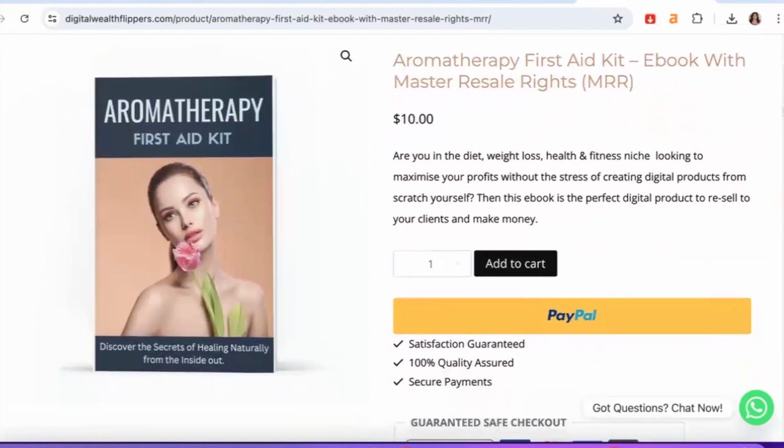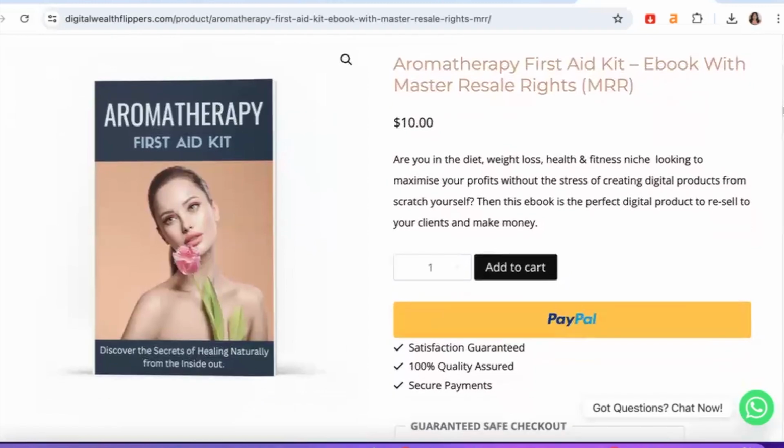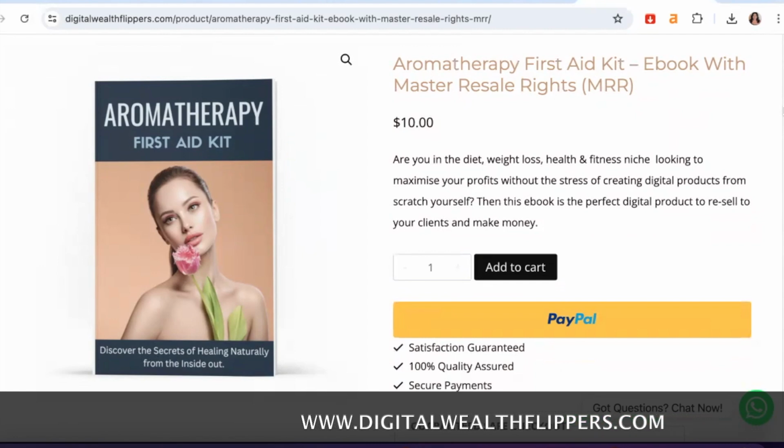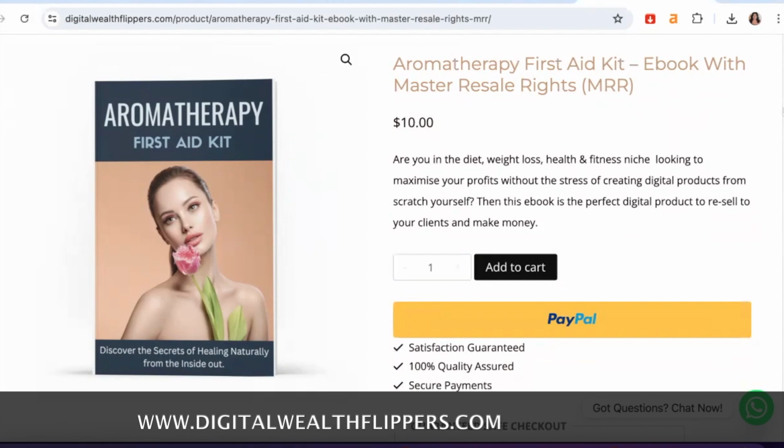Like, this is an amazing way to start making money with digital products that you never ever had to create yourself from scratch. Okay, so of course you can use the ChatGPT strategy I just showed you to create your own products yourself and do all the formatting and the editing and things of that nature, or you can save yourself the headaches and the stress and just get a done for you product that has already been created by an expert and that you can now sell as your own, charge your own prices, and keep 100%